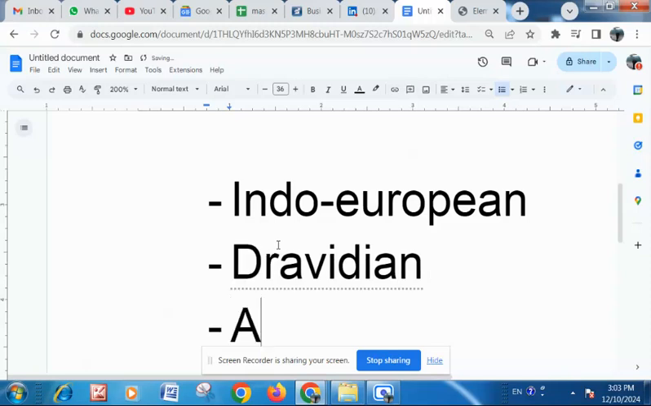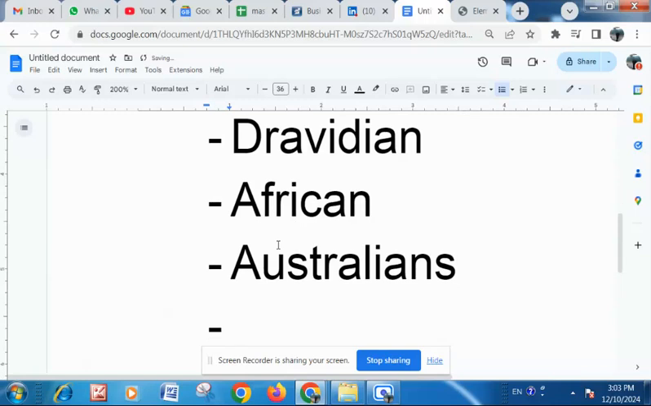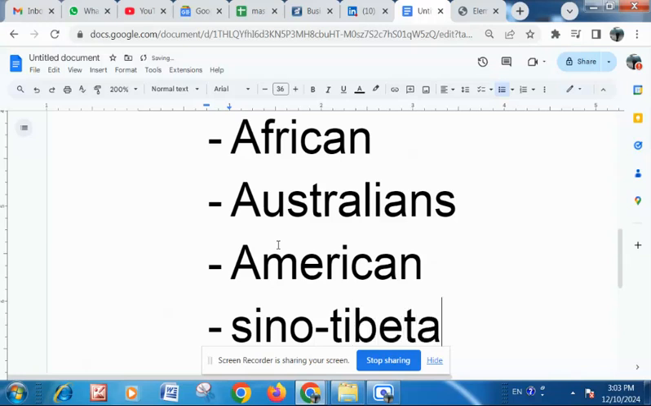Then there are African language families, Australian language families, not the English ones, the native ones. Then American language families also, and many more. Chinese belongs to a language family called Sino-Tibetan. It has originated and evolved in a very different way from all other languages.